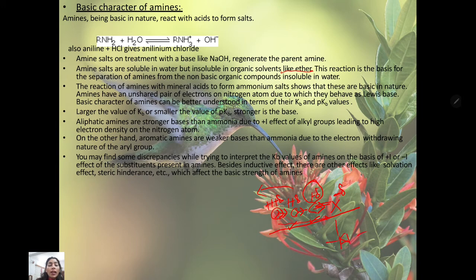Because of that, there is higher electron density on the nitrogen atom. Aliphatic amines, on the other hand, are stronger bases, while aromatic amines are weaker bases than ammonia due to the electron withdrawing nature of the aryl group. The aryl group has a tendency to withdraw electrons, but the alkyl group has a tendency to give electrons. You may find some discrepancy while trying to interpret the Kb value of amines on the basis of positive inductive effect and negative inductive effect.